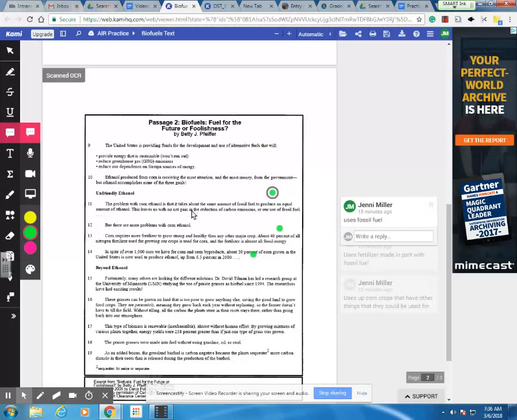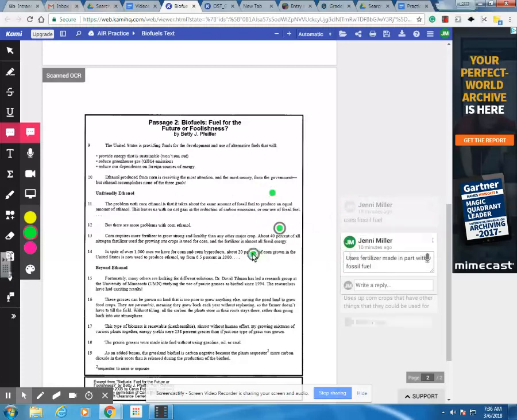So this first problem is that it uses fossil fuels to produce ethanol. The second problem here is that it uses fertilizer made in part with fossil fuels. And then the third problem, it uses up corn crops that have other things that they could be used for. Here we see there are over 1,000 uses we have for corn and corn byproducts.